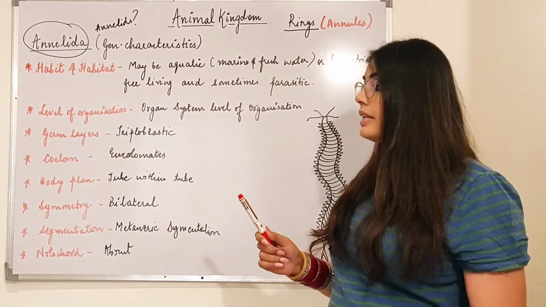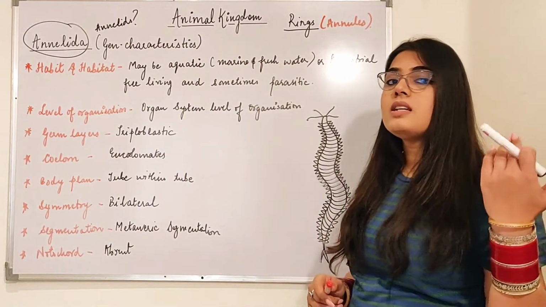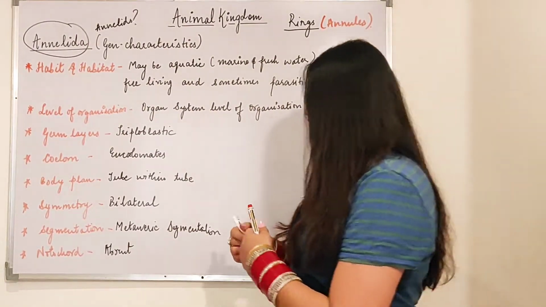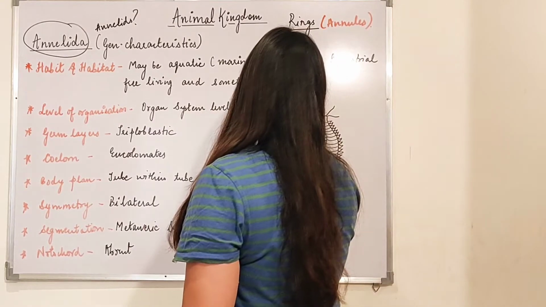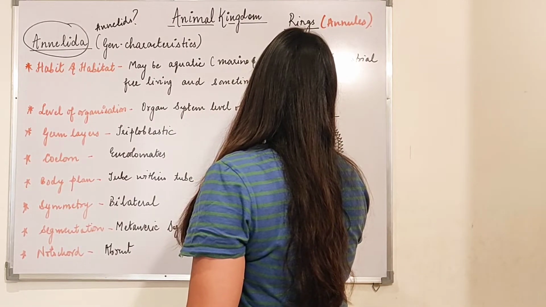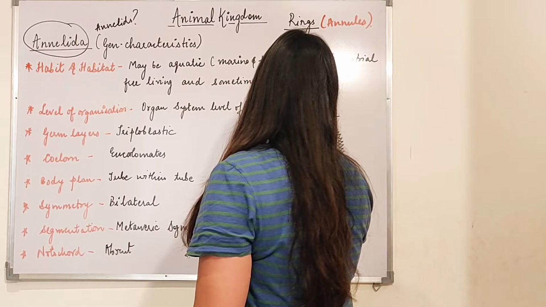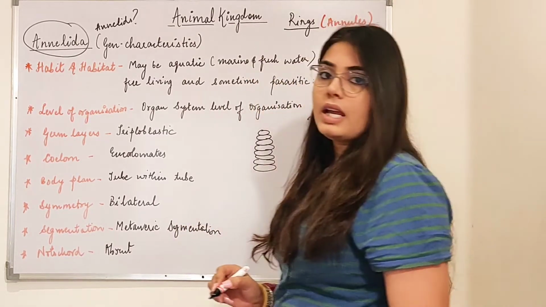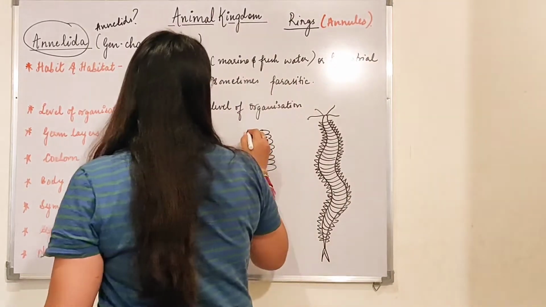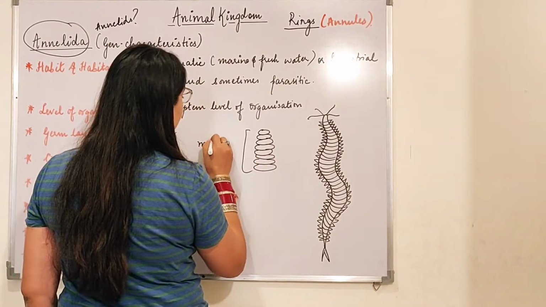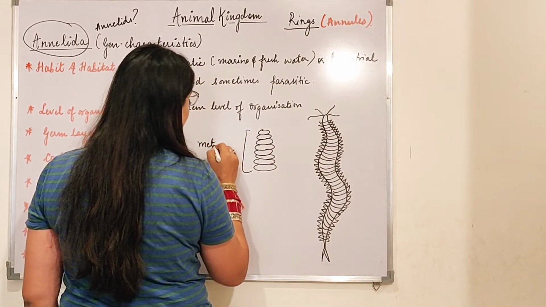Now beta, there is a common similarity which we see in earthworm. In earthworm we had seen these types of structures, and these were known as metamers.